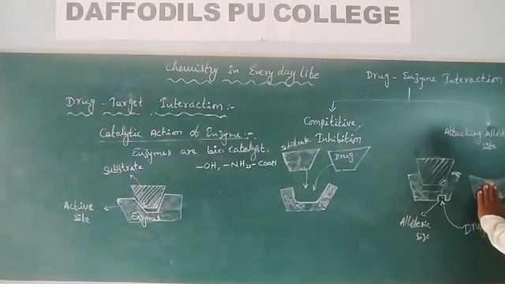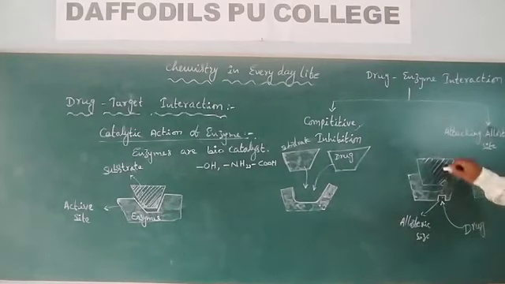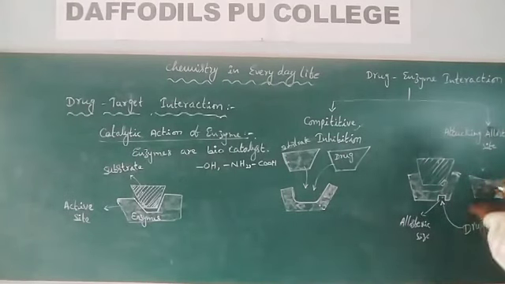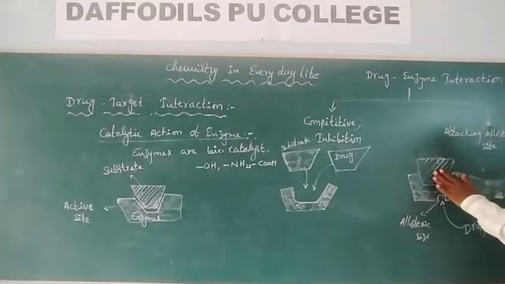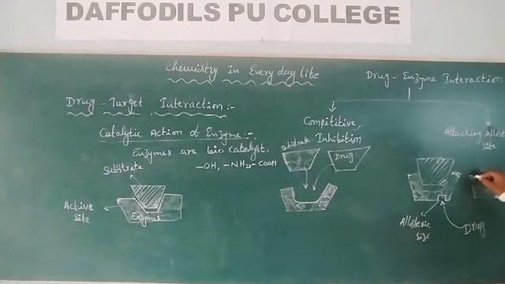If the shape of this enzyme changes, even when this substrate molecule comes to attack the enzyme, due to the different shape of the active site, the substrate molecule will not bind on the active site, hence the reaction will not proceed.